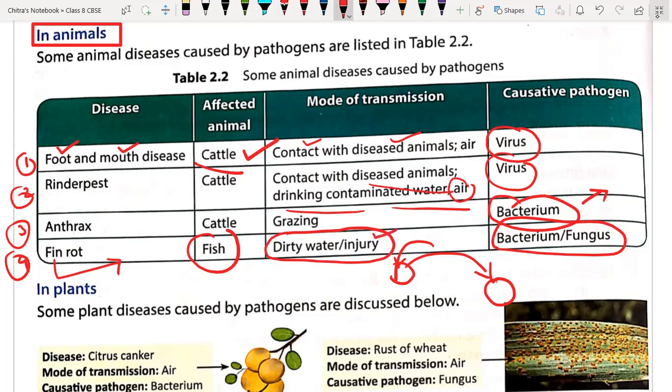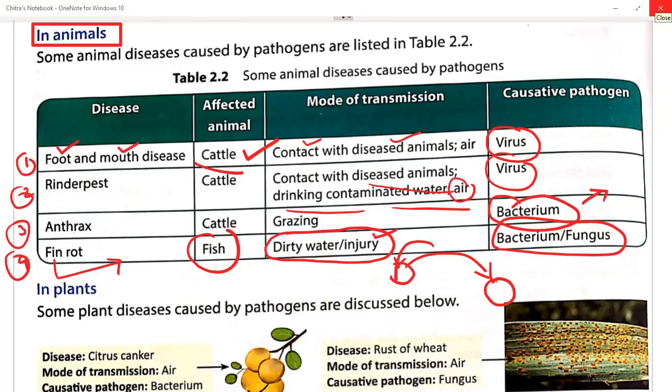If there is injury to the fish's fin, by which they swim in water, they get injured, their fins become weak and they become rotten. Rotten means decaying. This process takes place in the fishes, and it is very dangerous. So this is all about the diseases caused in animals by microorganisms.